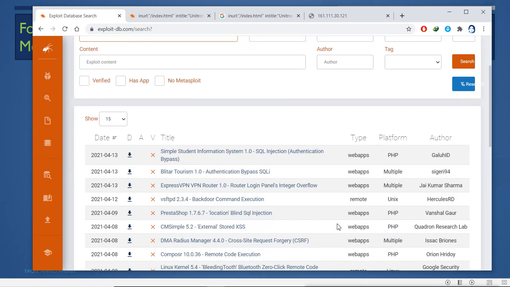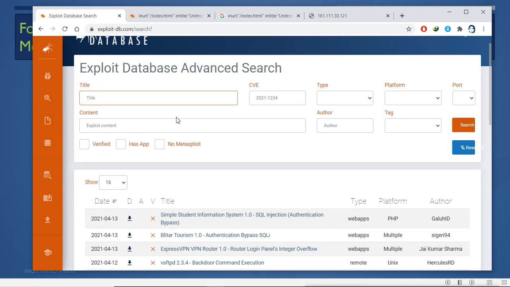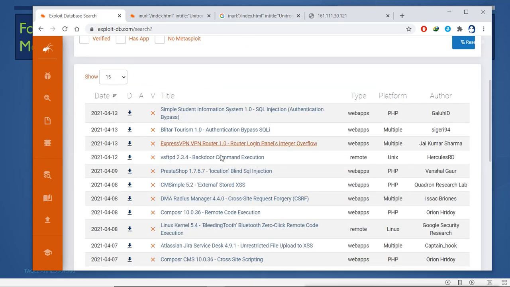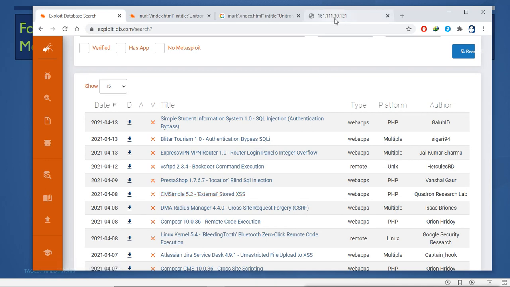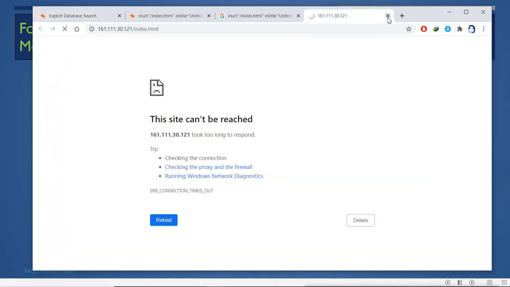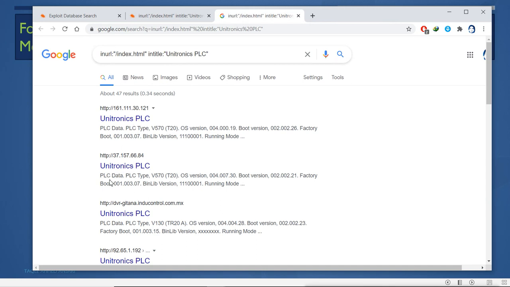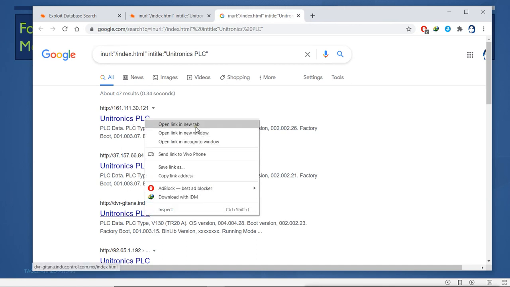You can find this out by using this advanced search option of the exploit database. Otherwise you can just go through this and find the vulnerabilities. What did I find here? Nothing. It is not connecting. So we can go to other links. By using trial and error, you can find some interesting things.